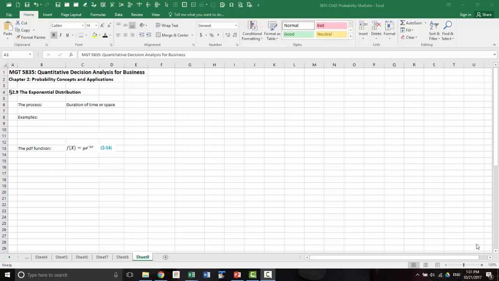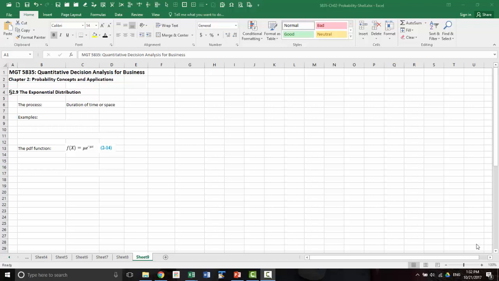The third continuous probability distribution that we're going to look at is called the exponential distribution. The random variable here is duration of time or space. This is similar to Poisson. It's actually the inverse Poisson distribution. Remember, Poisson is how many successes occur in a unit space of time, whatever that unit is. Here it is the inverse, that is, what is the time between two successive events, duration of time or duration of space. That would be exponential.